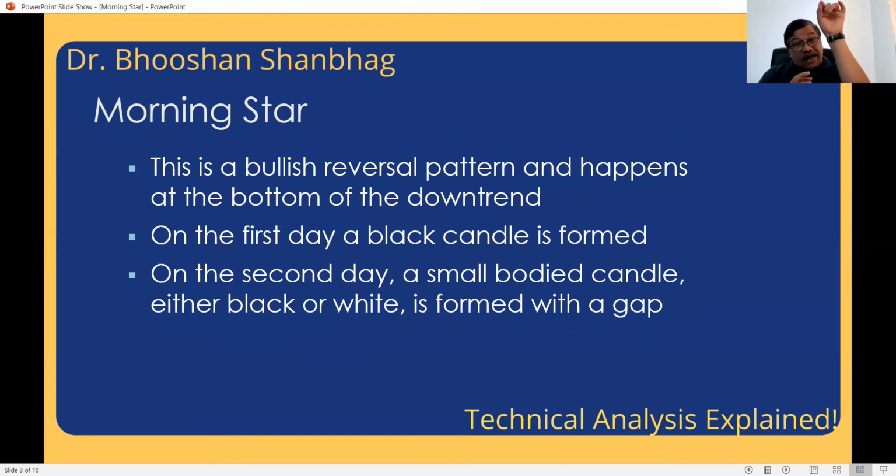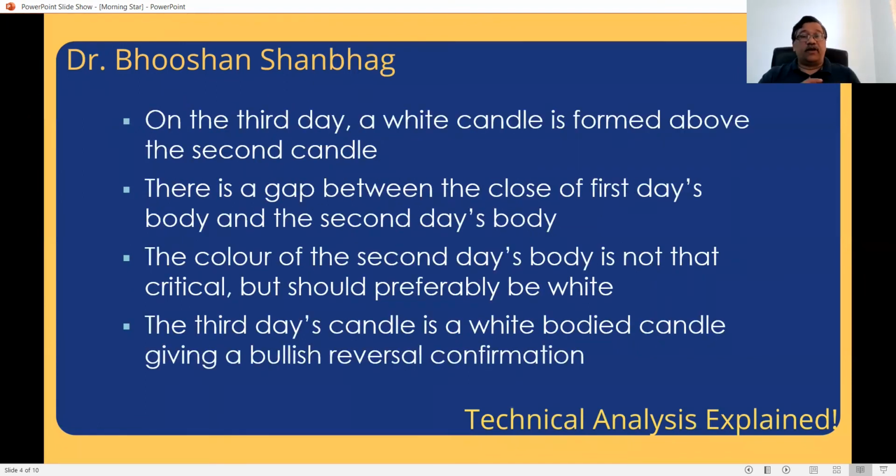So first day, there is a black candle because bearishness is continued. Next day, there is a small bodied candle which is formed down, below this black candle. The body should not overlap. That is the ideal. There are a lot of variations, but this is the ideal. Now, this lower small bodied candle may be black, may be white, but a gap between the bodies is preferable.